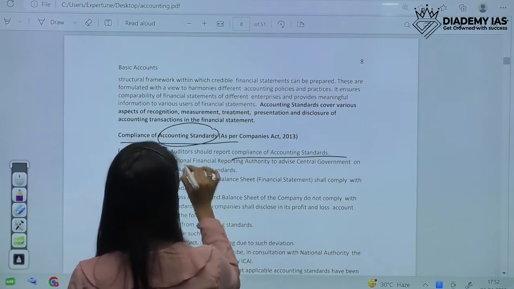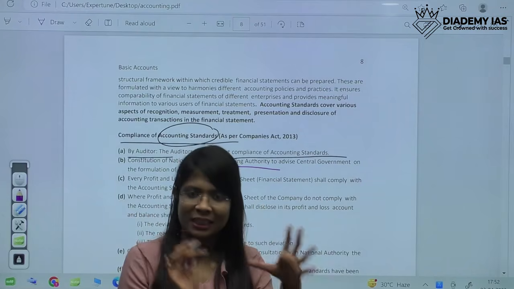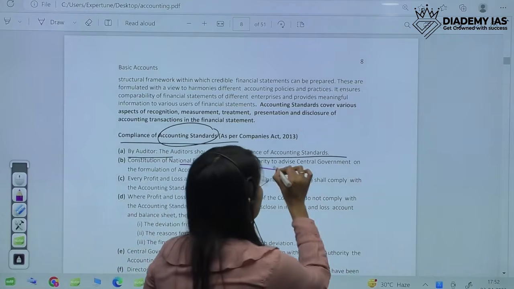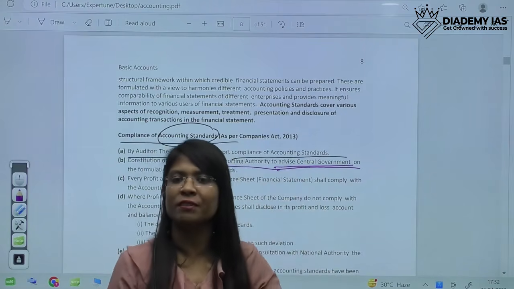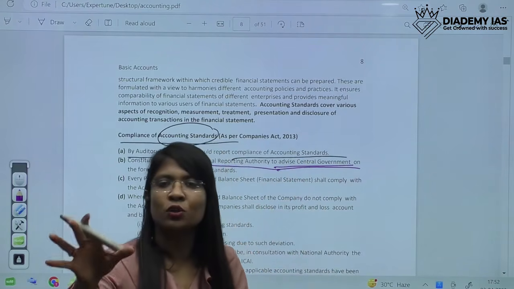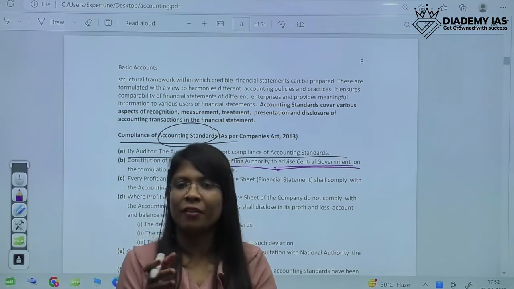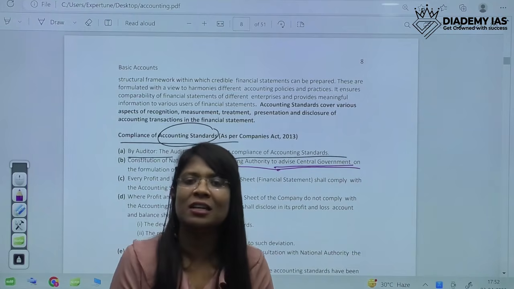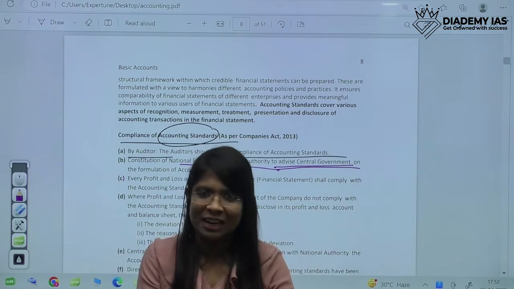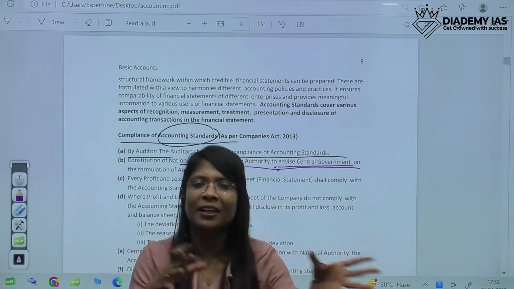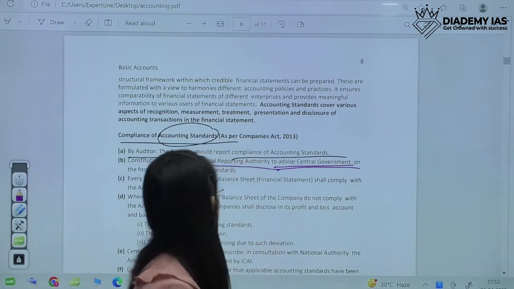Just a second, I don't know why it's NFRA. NFRA is a body which recommends these accounting standards to the central government, which advises the central government on the recommendations it receives from the Institute of Chartered Accountants of India. So three bodies are included in this: ICAI, NFRA, the National Financial Reporting Authority, and the third is the central government. Overall, the responsibility of the central government is to issue these guidelines and accounting standards, but they are recommended and advised by ICAI and NFRA.